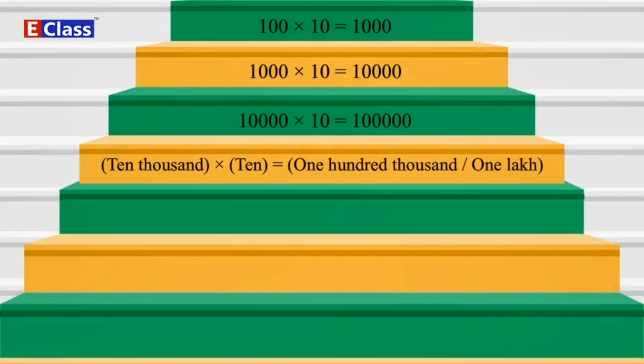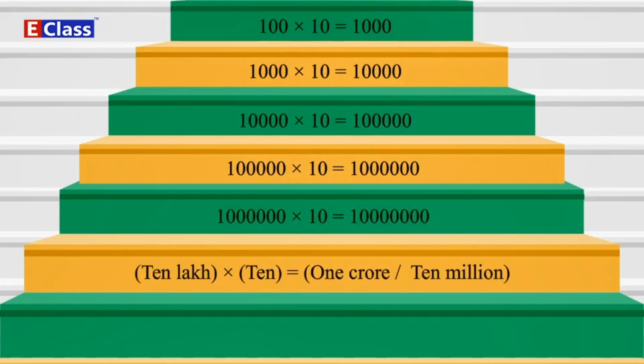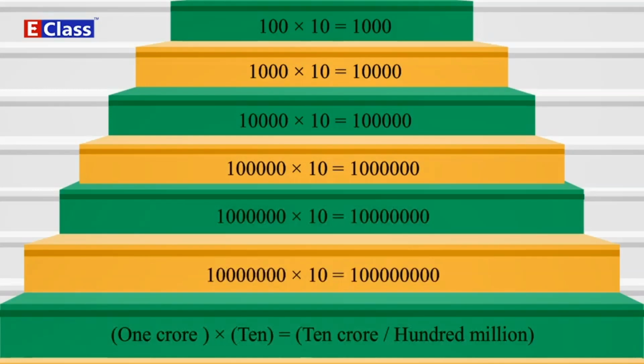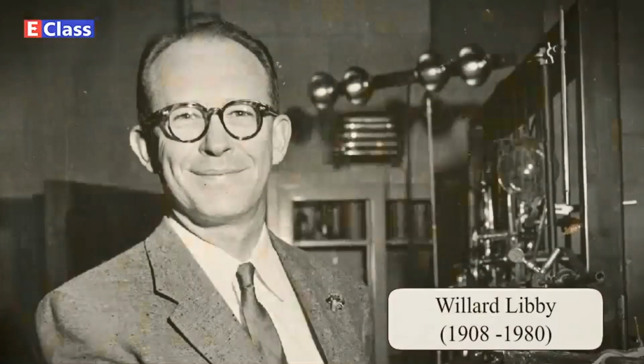100 into 10 is equal to 1000. 1000 into 10 is equal to 10,000. 10,000 into 10 is equal to 100,000 or 1 lakh. 1 lakh into 10 is equal to 10 lakh or 1 million. 10 lakh into 10 is equal to 1 crore or 10 million. 1 crore into 10 is equal to 10 crore or 100 million. 10 crore into 10 is equal to 1 abj or 1 billion.